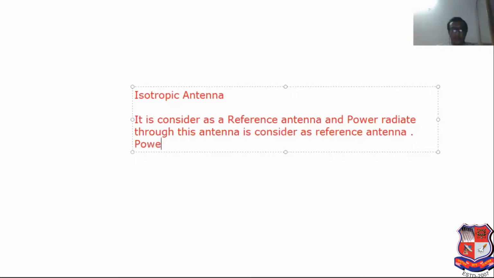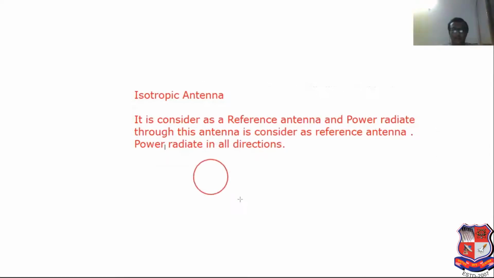Reference antenna, and power radiates in all direction. Power radiates in all direction means what? This type of pattern we can get due to an isotropic antenna. An isotropic antenna can act as a reference antenna. Power radiated through the antenna is present in all direction.